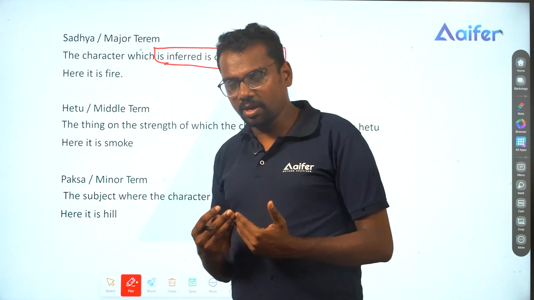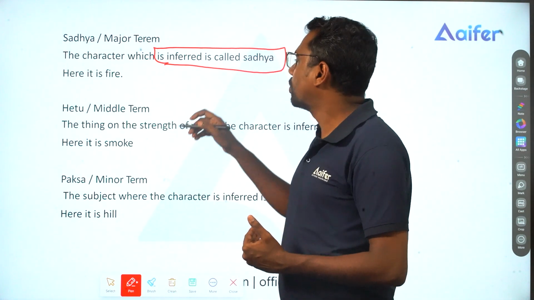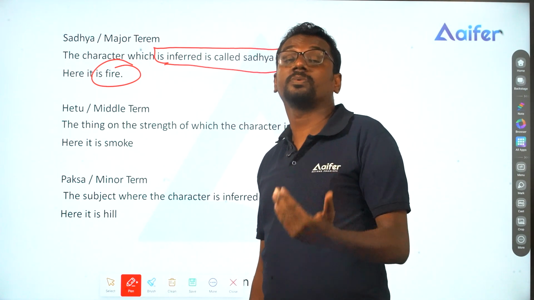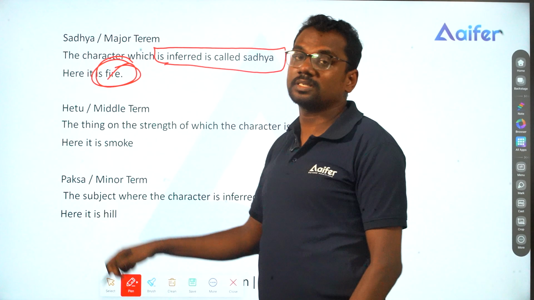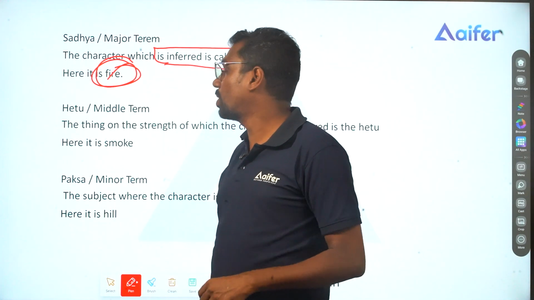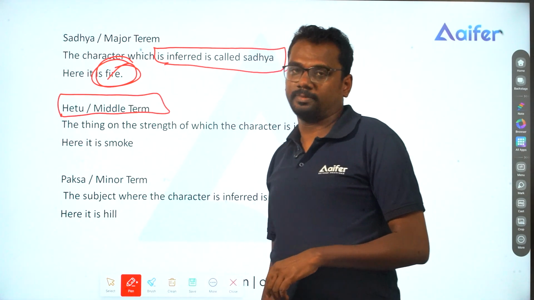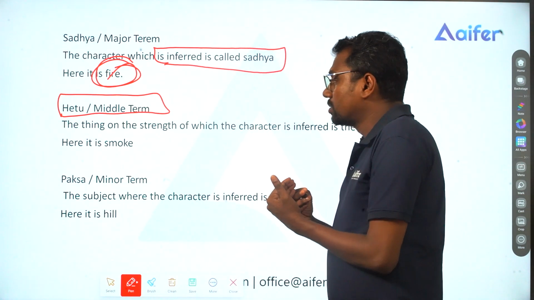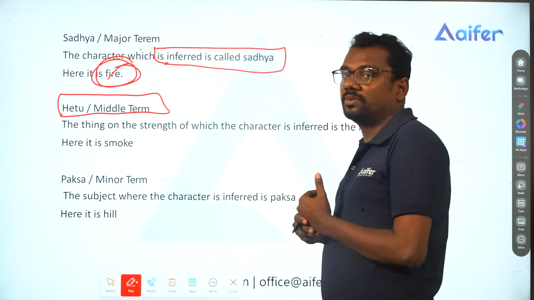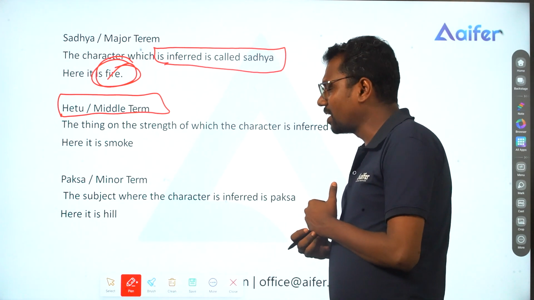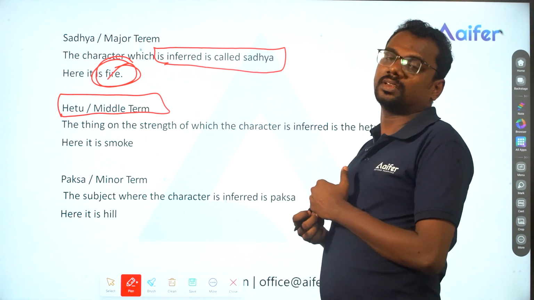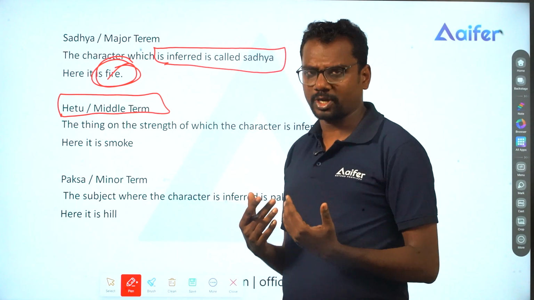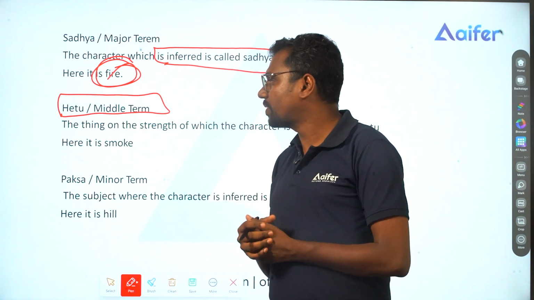Taking our example of the smoke, the fire, and the hill, the character which is inferred, or whose presence is being concluded, is fire. So we have Sadhya or major term as fire. Coming to the next one, we have Hetu or middle term. Hetu is the thing on the strength of which the character is inferred. That is what Hetu is, the basis on which we infer the presence of fire.